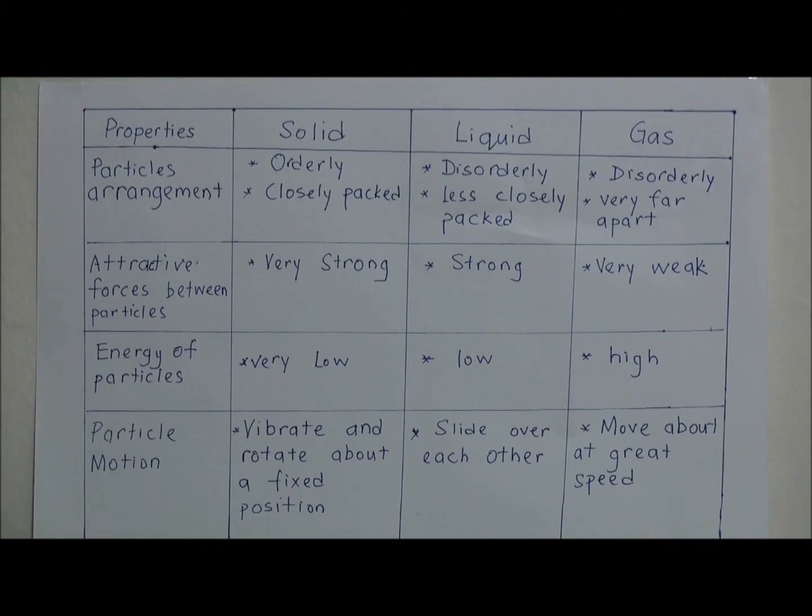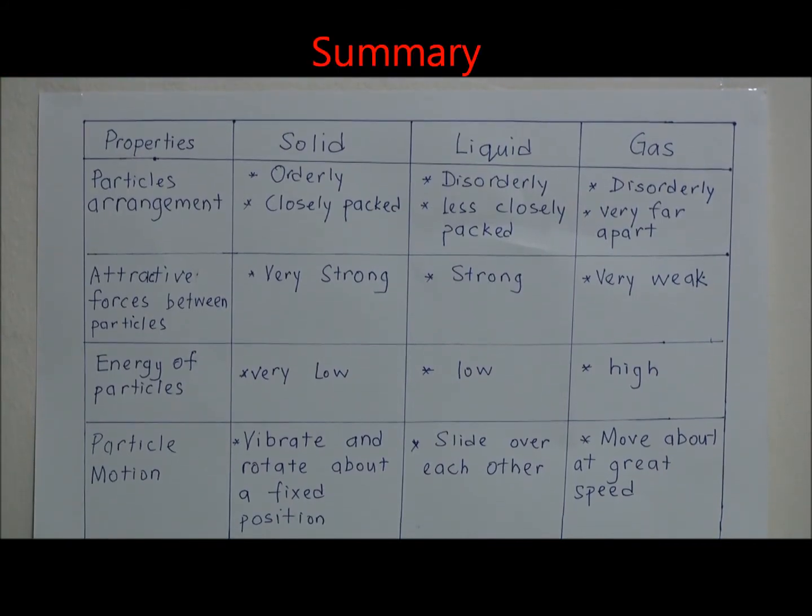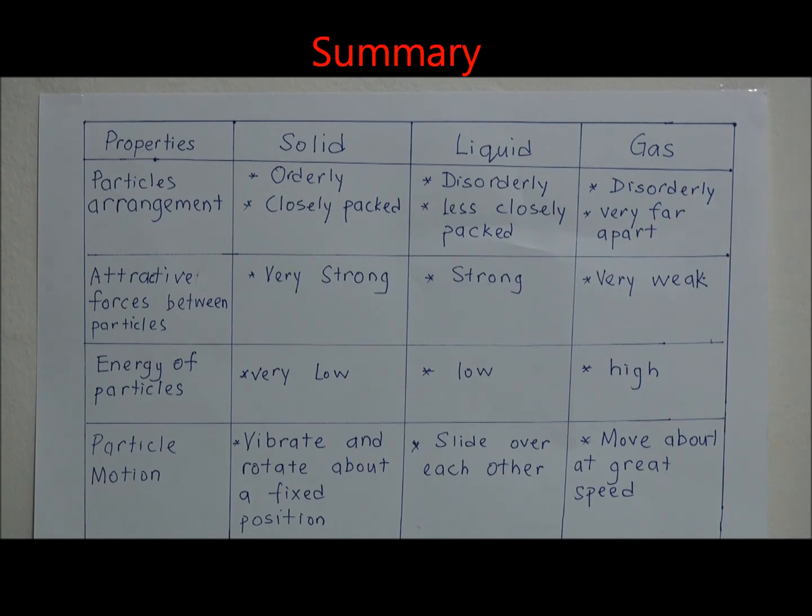Okay, this is the summary for the three different states of matter in the particulate model of matter. Properties of solid, liquid and gas. Particle arrangement: orderly and closely packed for solid; liquid, disorderly and less closely packed than those of the solid; gas, disorderly and spaced very far apart.